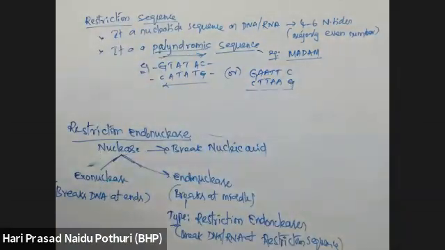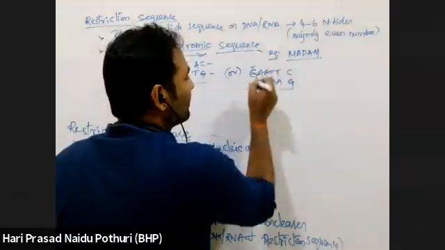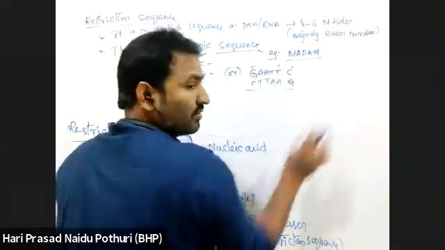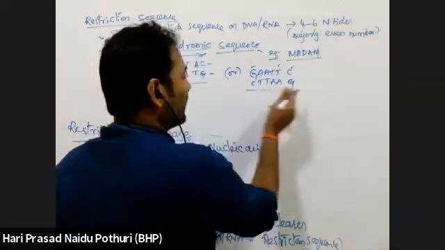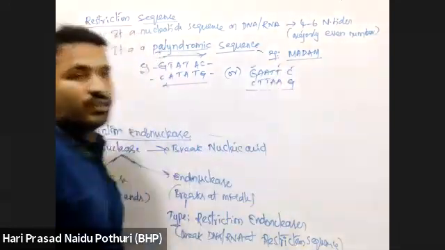So here GC, AT, AT, AT. One GC pair, then four AT pairs, then a GC pair. In reverse also it has the same sequence: GC, AT, AT, AT, AT, GC.